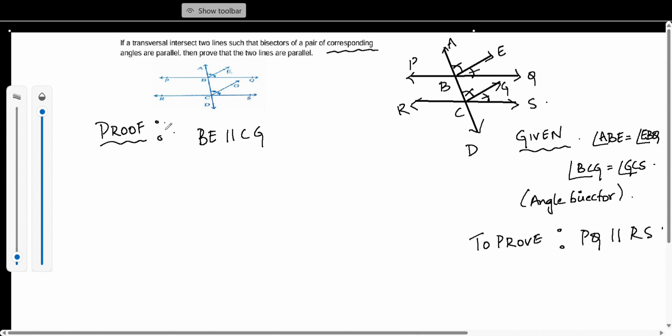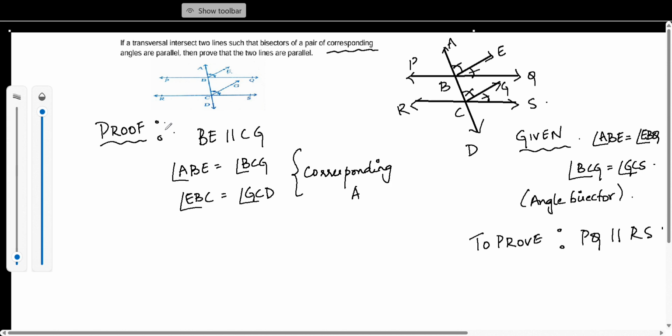So obviously these two are parallel. ABE will be equal to BCG and angle EBC will be equal to GCD, because they are corresponding angles. Corresponding angles make an F shape, and that is quite prominent there.